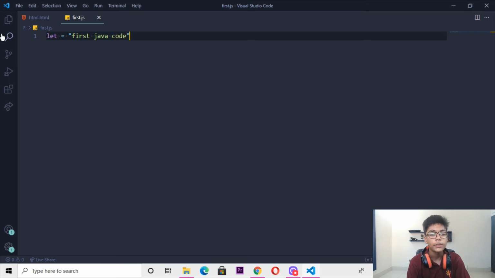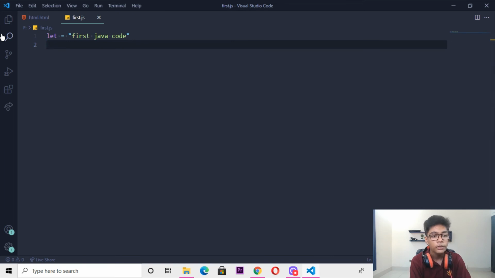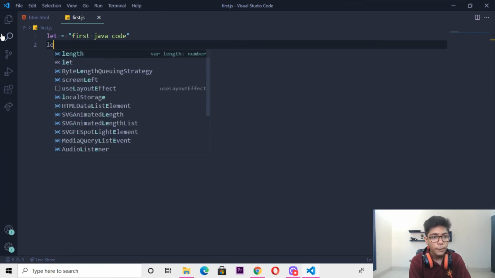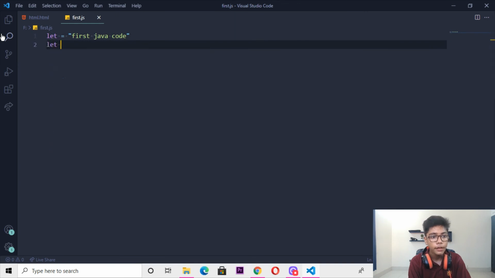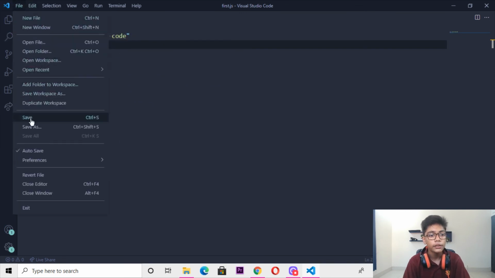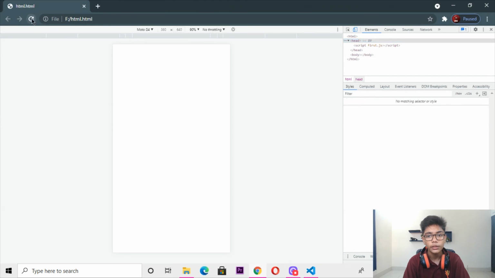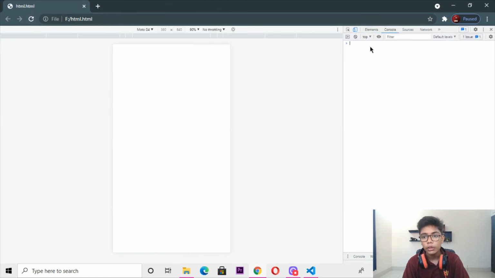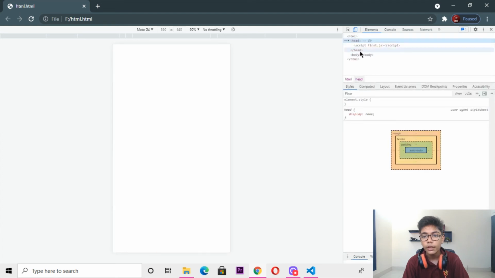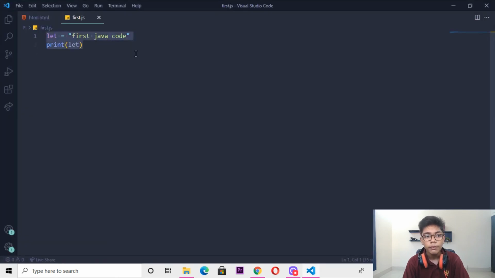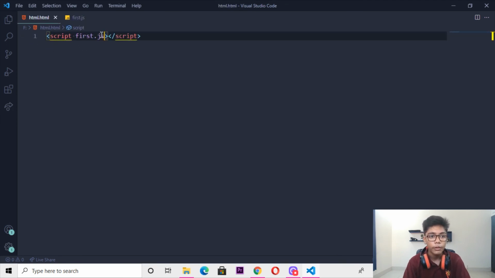So these are the tags which are really important in Java to make any project or app in Java. If I move here and do one thing here, like let, here I will be now tagging and writing a print, here I will be writing let. If I do this thing here and save this file from here, move to here and refresh it, move to console, you can see the error is gone because now we are getting the answer of this project. But when we are not writing it in this tag here, if I move, copying this